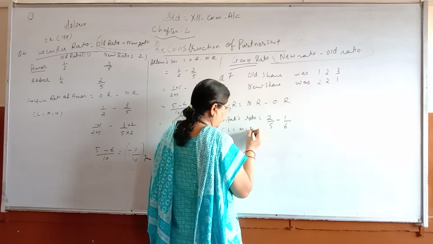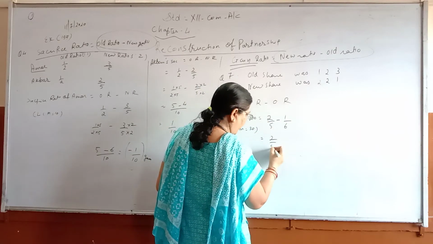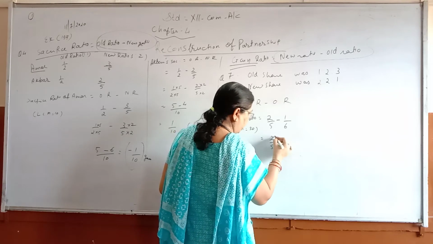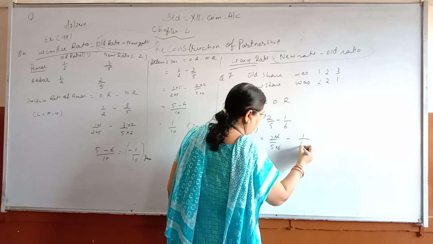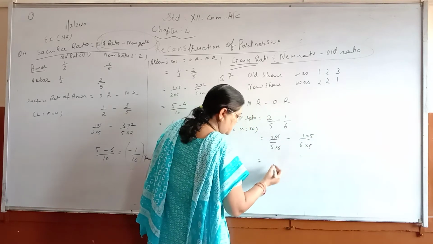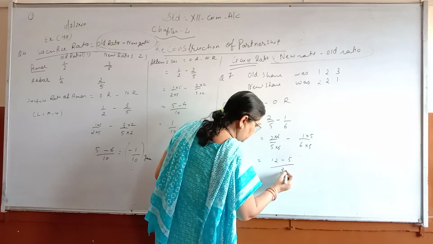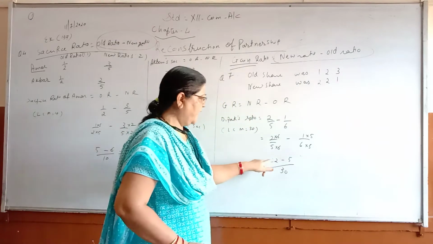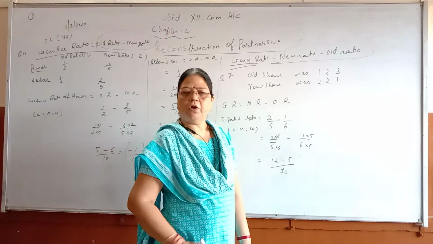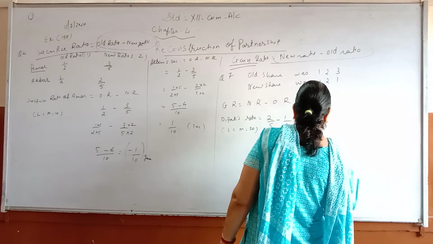LCM equal to 30. Now, 2 upon 5, 5, 6 30. 2, 6 minus 1 upon 6, 6, 5 5 here, 6 to the 12 minus 5. So, what will be 12 minus 5? 7.